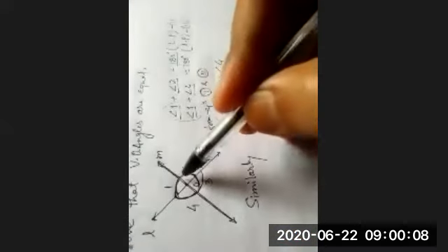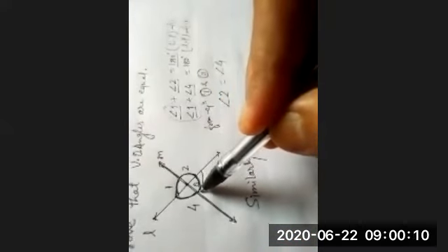Similarly, angle 2 and angle 3 is also 180 degrees. Yes, sir. Angle 2 plus angle 3 is also 180 degrees, and this is equation 3, suppose.